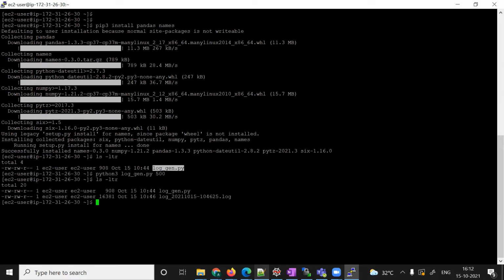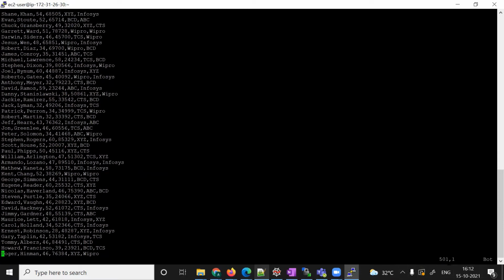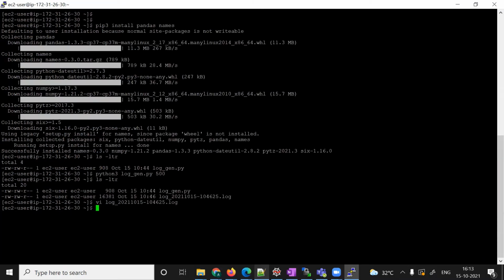If you see here, now I have this log file. If you want to see how many records there are, just do vi and press Shift G. You can see 500 records are there. The first one is the header. So we are able to create the log, and my Python code is working fine.